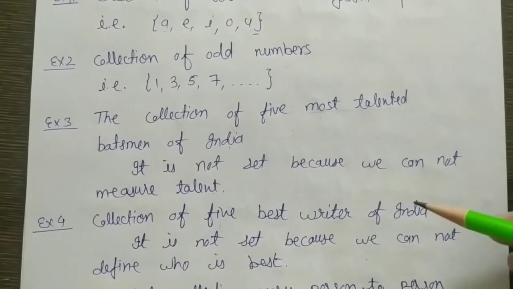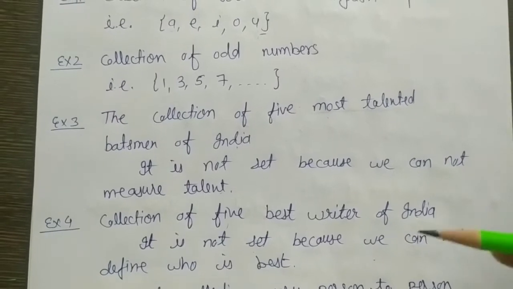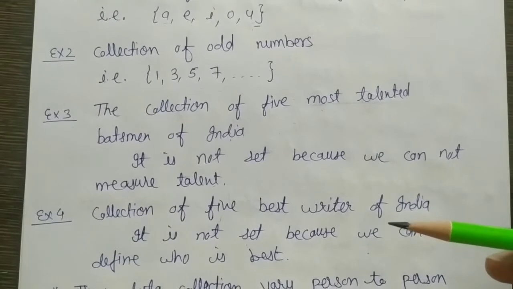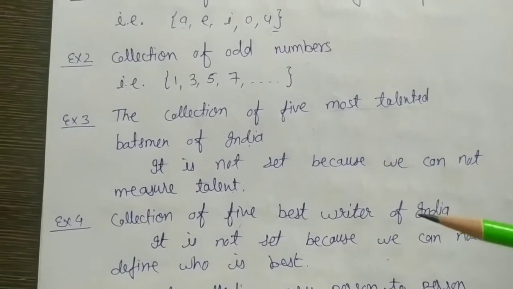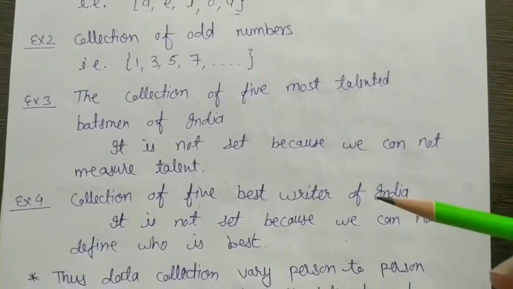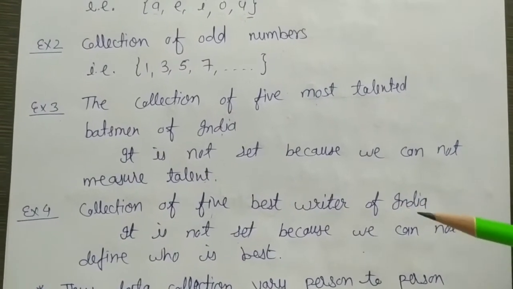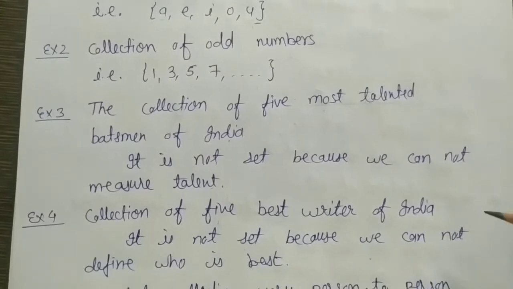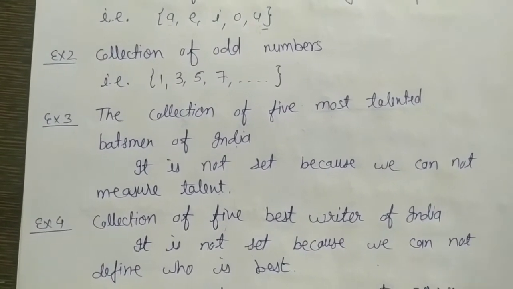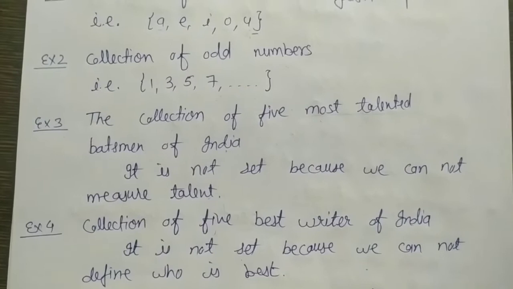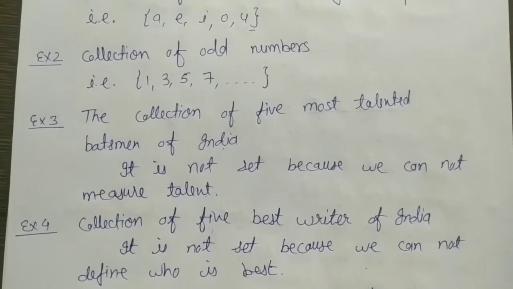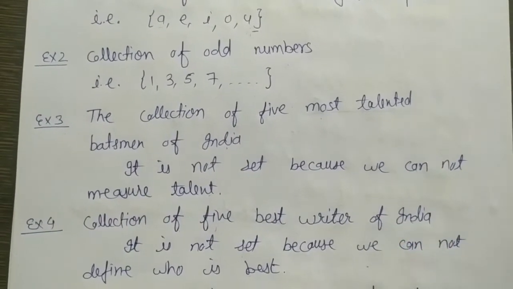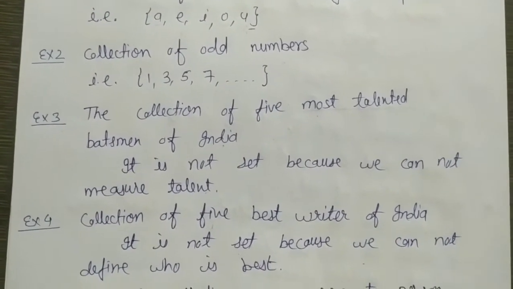We will take in the group the writer whom we like the best, but again, every person will not make the same collection. That's why it is again not called a set. Is it clear to you, students? If every person makes the same collection, then that will be called a set. And if every person is not making the same collection, then that is not a set.